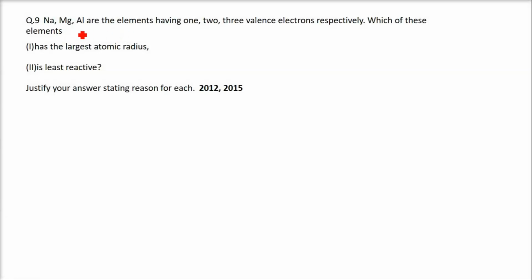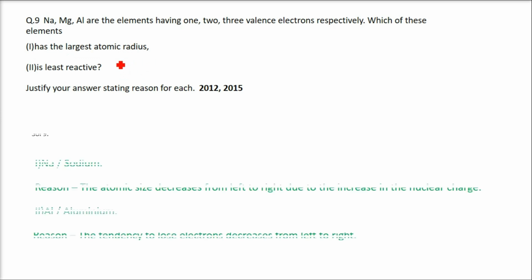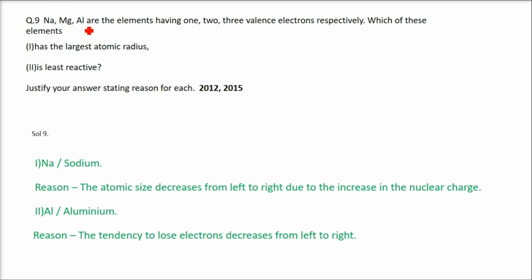Na, Mg, Al are the elements having 1, 2, 3 valence electrons respectively. Which of these elements has the largest atomic radius? So we have sodium, magnesium and aluminium. So sodium is the answer for the first part. The reason is the atomic size decreases from left to right due to the increase in the nuclear charge. This is the first explanation.